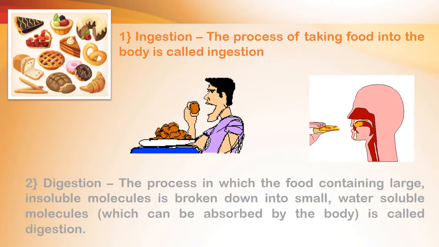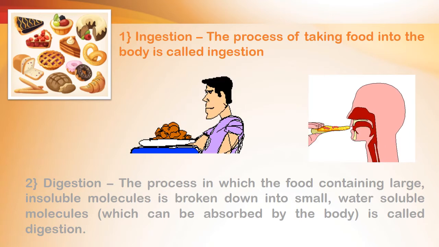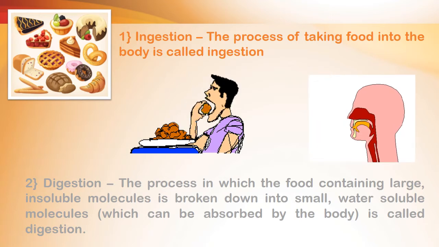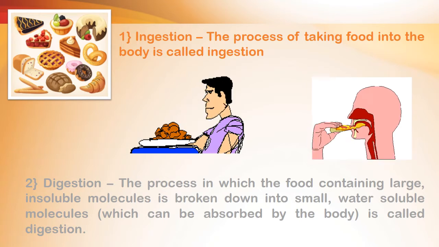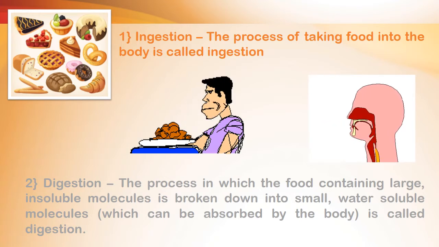It is a process by which food is taken inside our body. The food is broken into smaller particles by the teeth and mixed with saliva from the salivary gland. Saliva contains the enzyme salivary amylase which converts starch into sugar. Then the food passes through the esophagus into the stomach. Now where does digestion start? The process in which food containing large insoluble molecules is broken down into small water soluble molecules is called digestion. See, mostly digestion takes place in the stomach.